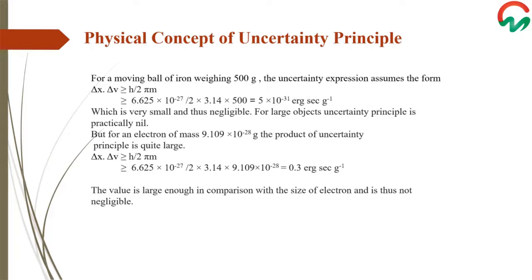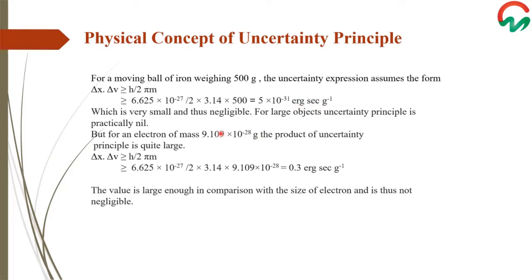Let us take the example of a moving ball of iron weighing 500 gram. The uncertainty expression assumes the form Δx·Δv ≥ h/2πm. By substituting the values of h, π and m in this equation, we get the value 5 × 10^-31 erg second per gram, which is a very small value and is thus negligible. So, as we have already discussed, for large objects the uncertainty product is practically nil.